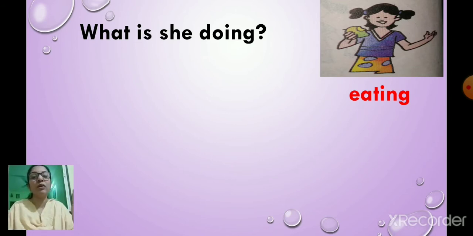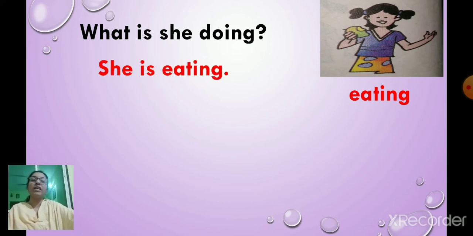Now, this word you are going to use in the sentence. Will you say only eating? No, you are going to say it in a full sentence. She is eating. What is she doing? She is eating. So, you will answer in a full sentence, not in one word. Okay? Look at the next picture.